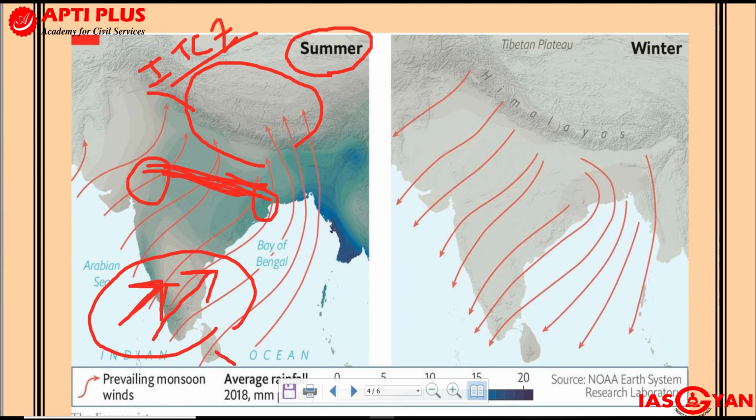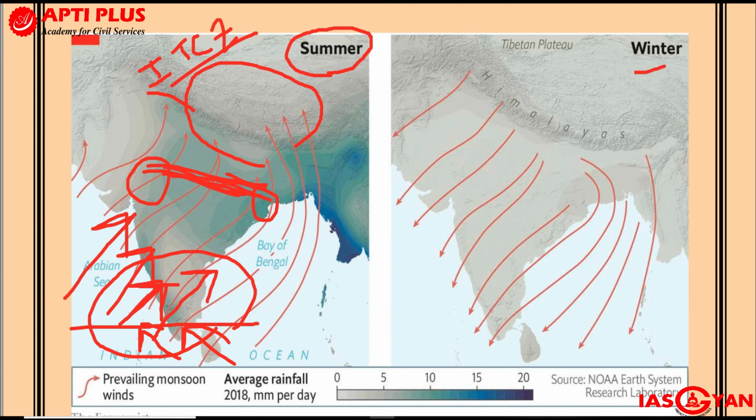So the southeast trade winds, which ideally in the southern hemisphere blow in this direction, will cross the equator, get deflected to the right because of Coriolis force, and come towards India from the southwest direction. These trade winds only will be called the monsoon or the southwest monsoon. So just after summer, we will have the southwest monsoon entering into India from the southwest direction.